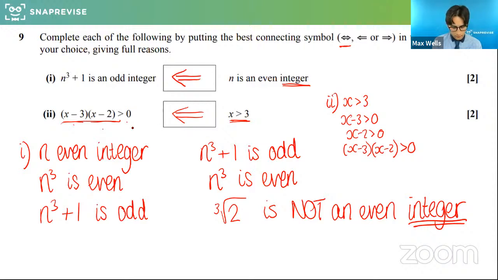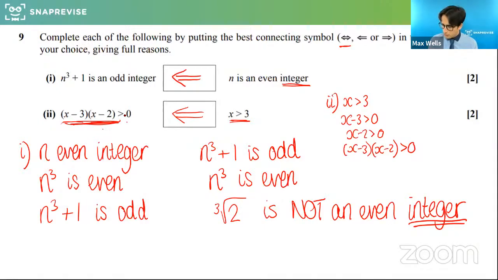If x is bigger than 3, this product will definitely be bigger than 0. Is that bit clear? And I do agree, I needed to recap that because I kind of rushed the second bit. Is that part clear? So if x is bigger than 3, it does imply the other one.